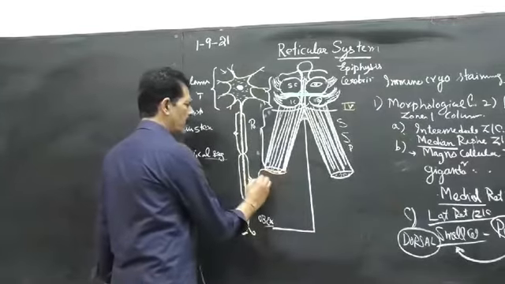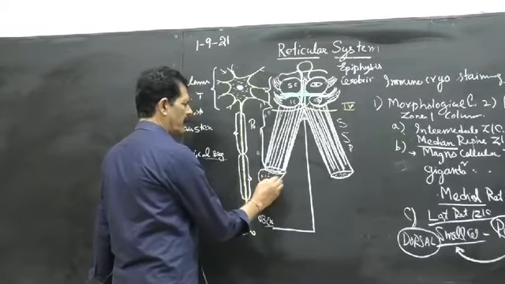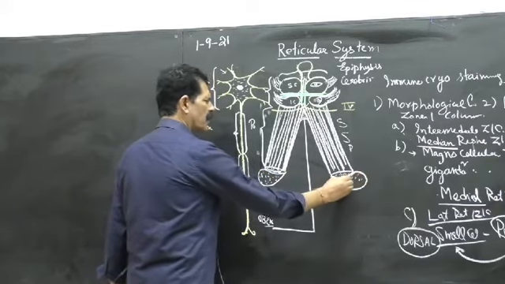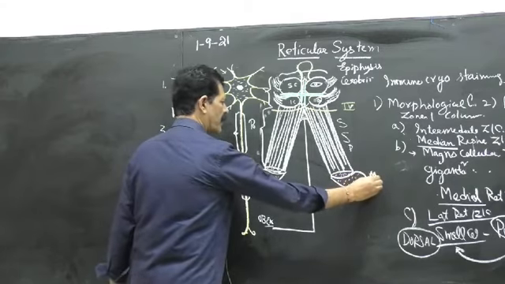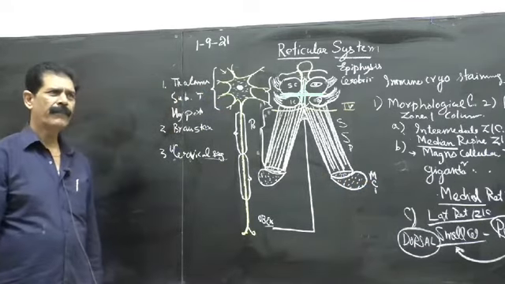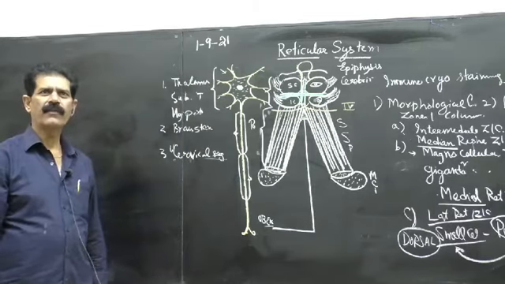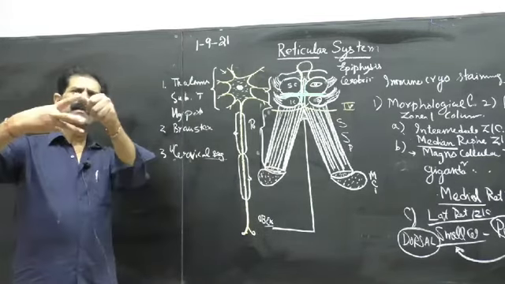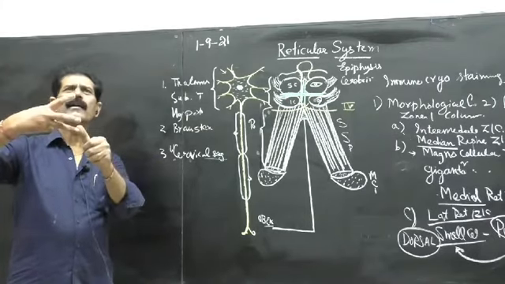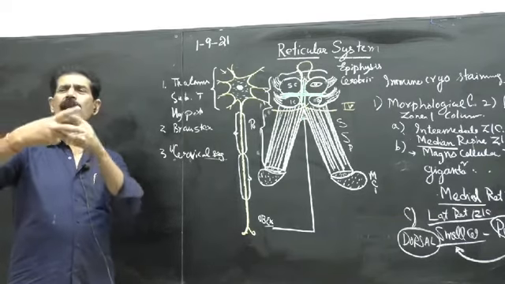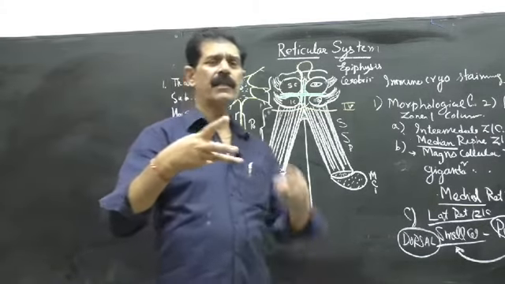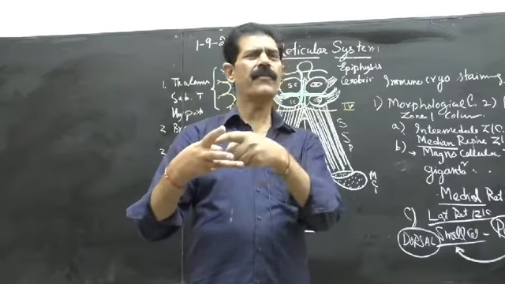From the pons, a bundle also goes to the cerebellum, and that bundle from the pons is called the middle cerebellar peduncle. This is how you make the middle cerebellar peduncle. This is the diagram after removing the cerebellum. Then only you can see the brainstem's dorsal surface. After cutting the three peduncles, superior, middle and inferior, which connect the brainstem, midbrain, pons and medulla, the cerebellum is not part of the brain. The only connection of the cerebellum to the brain is these three peduncles. They contain afferent and efferent pathways.